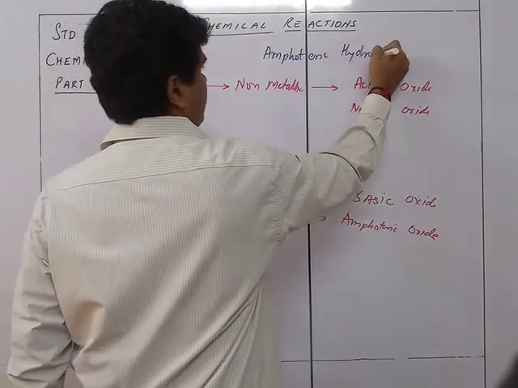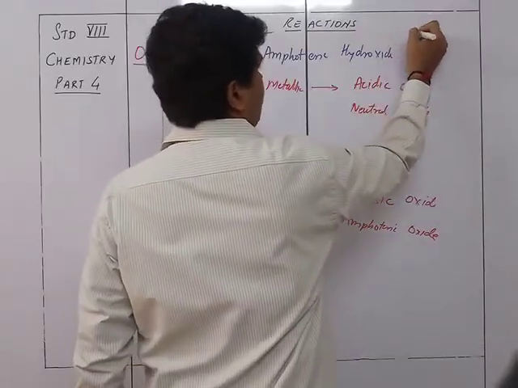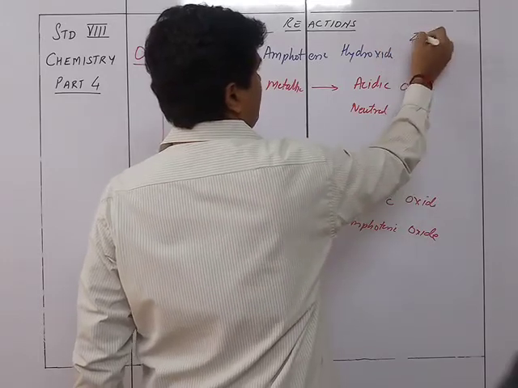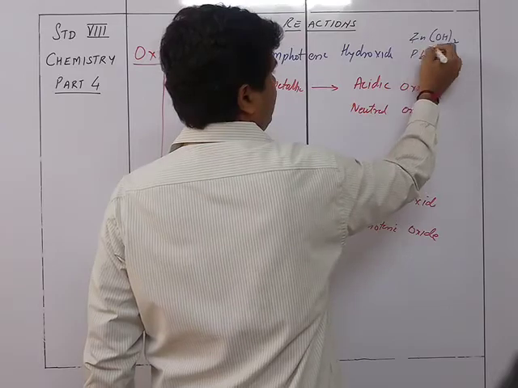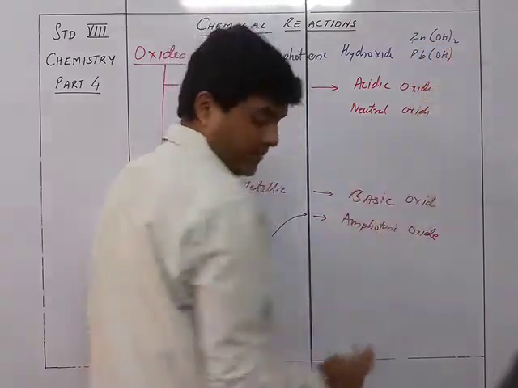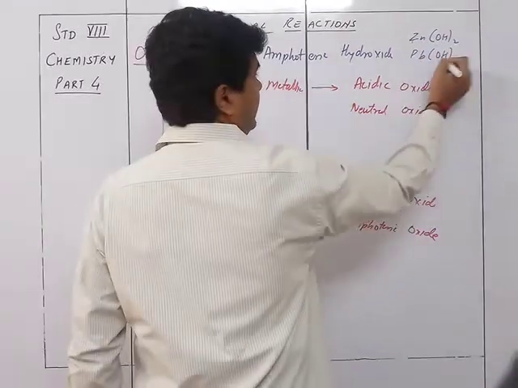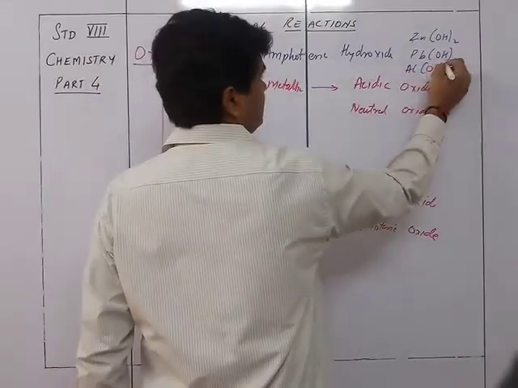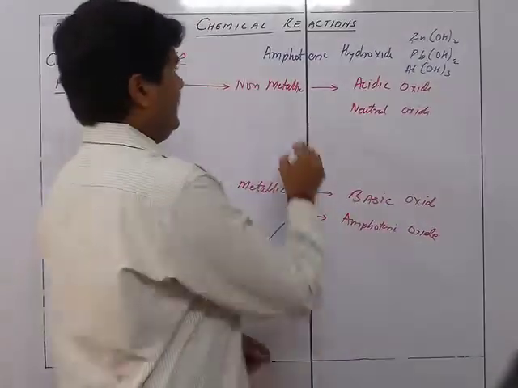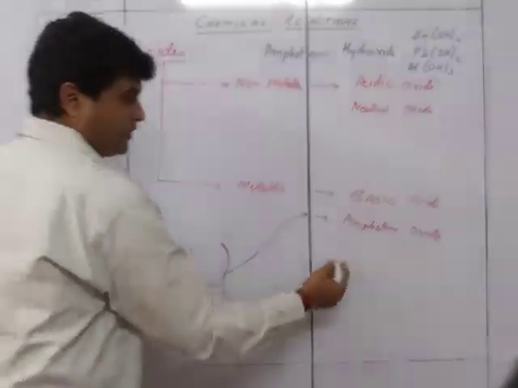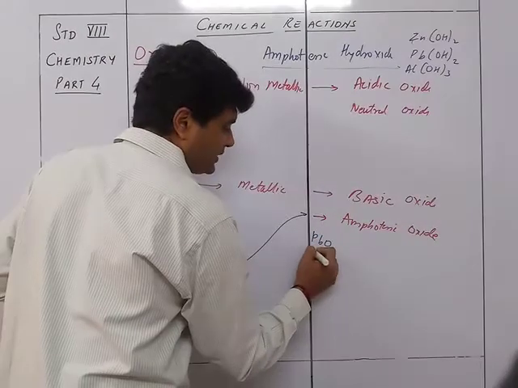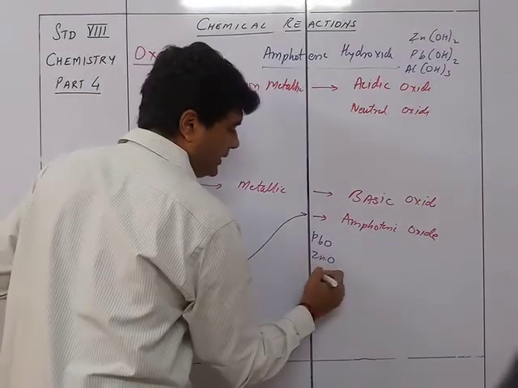Over here, the amphoteric oxides were PbO, ZnO and Al2O3.